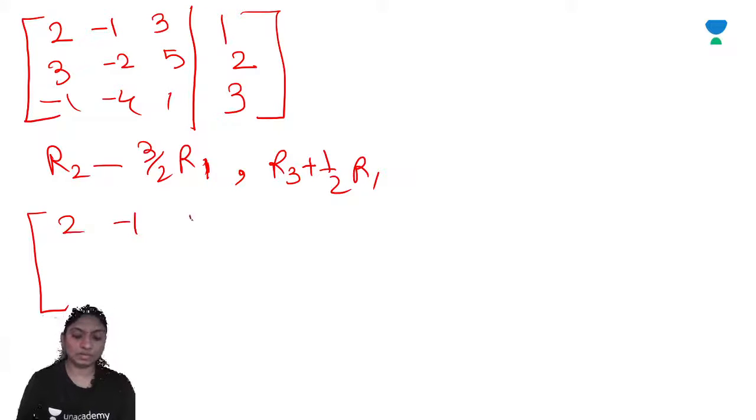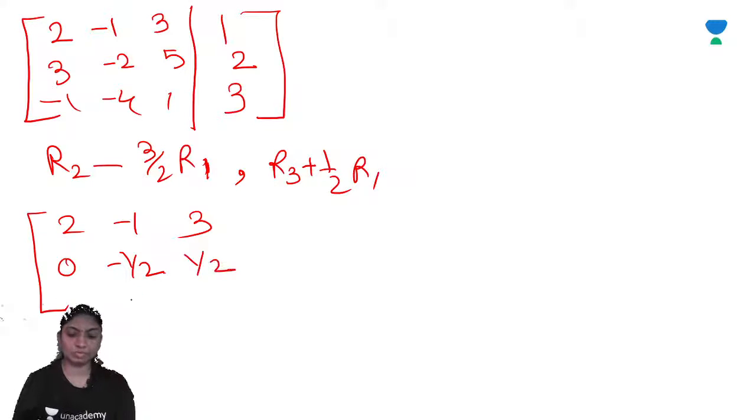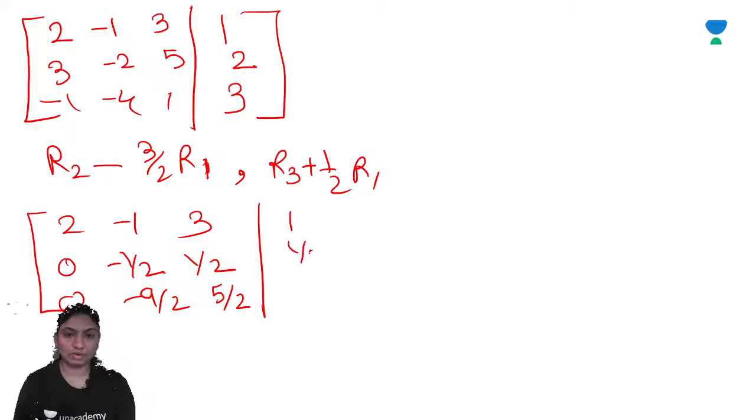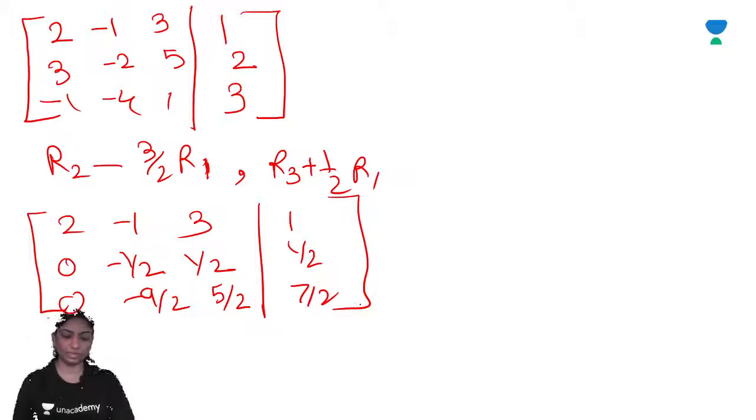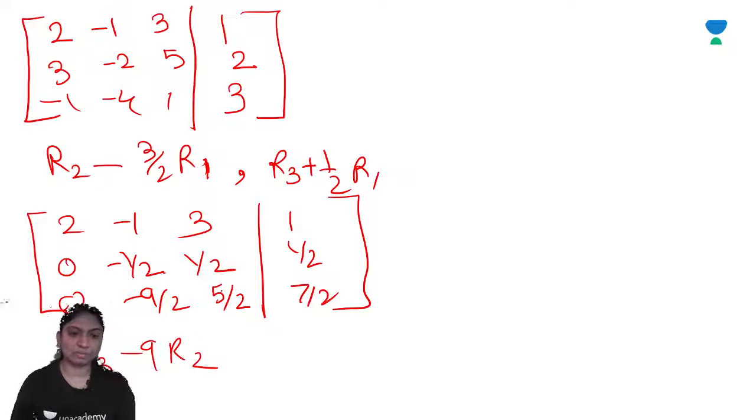We get 2 -1 3, 0 -1 by 2 1 by 2, 0 -9 by 2 5 by 2, with the last column 1, 1 by 2, 7 by 2. Okay, after doing the calculation you will get this. Now R3 minus 9 R2. So this will become 0.